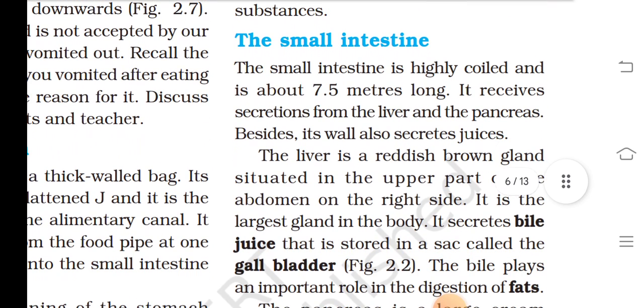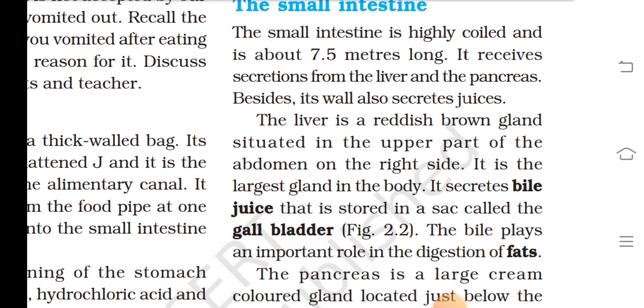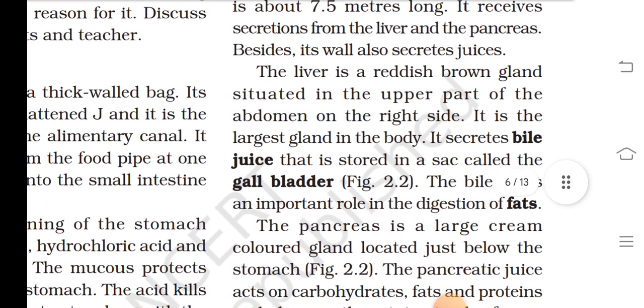The small intestine. The small intestine is highly coiled. It is about 7.5 meters long. It receives secretions from the liver and the pancreas besides. Its wall also secretes juices.